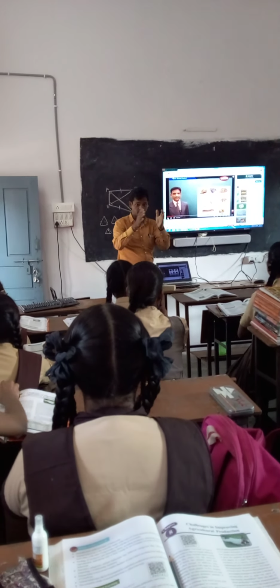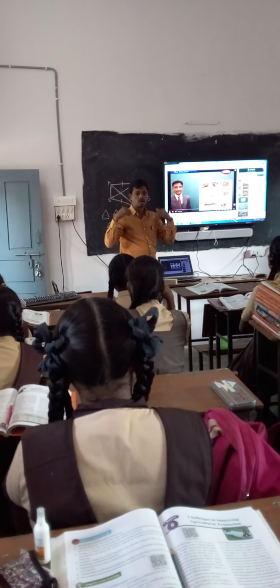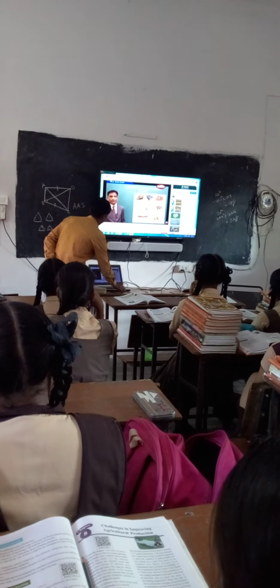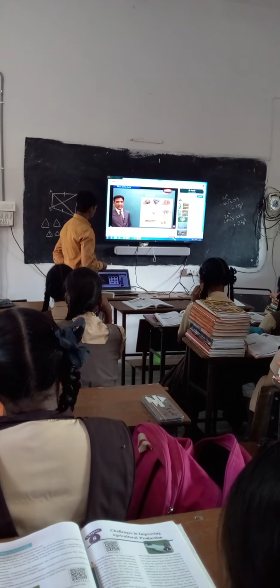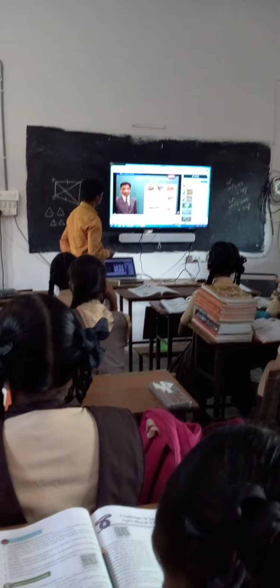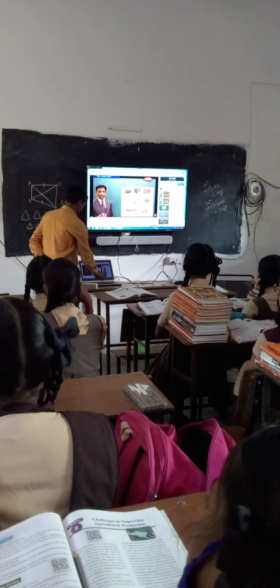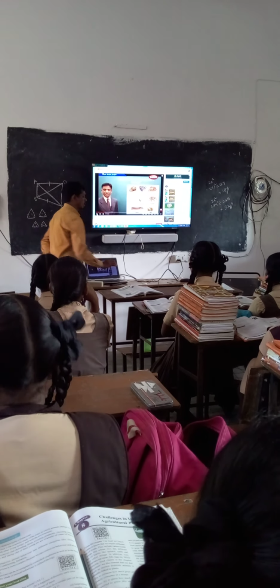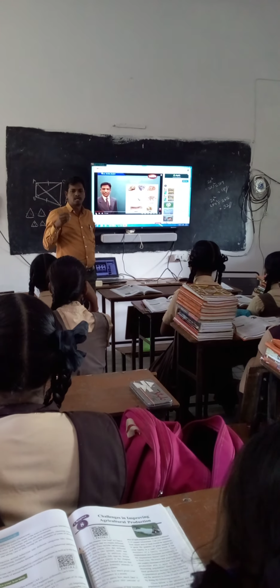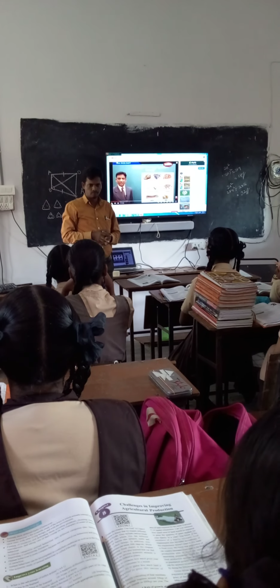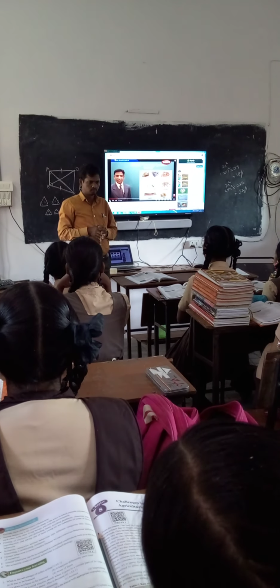So these are various types of food items which we eat and which depend on plants. Greens, vegetables. The food which we are getting from plants is all called vegetarian food items.